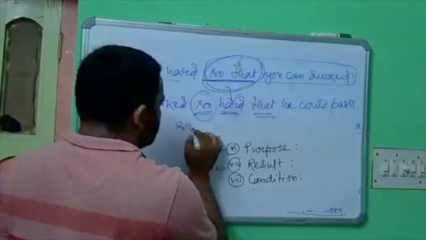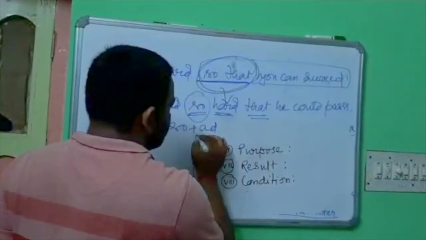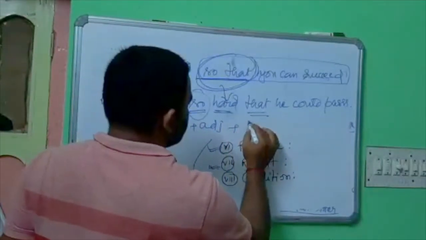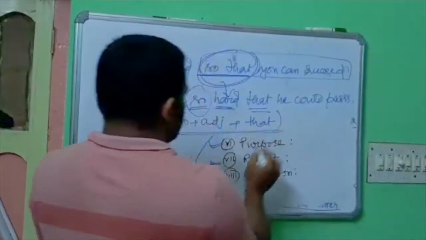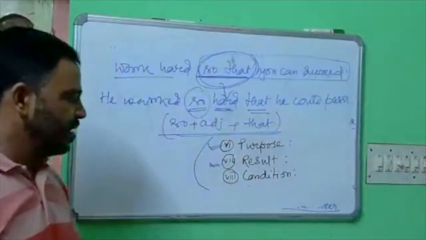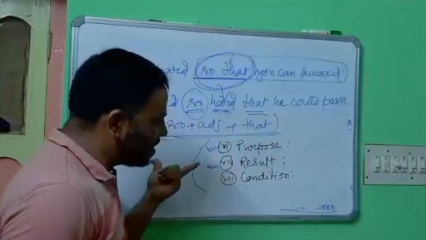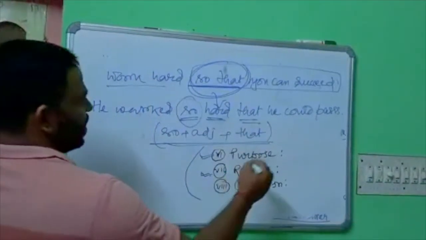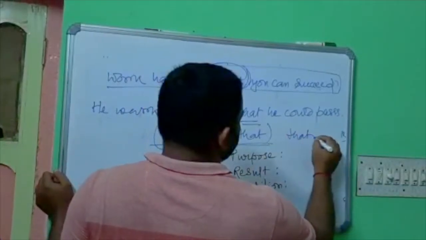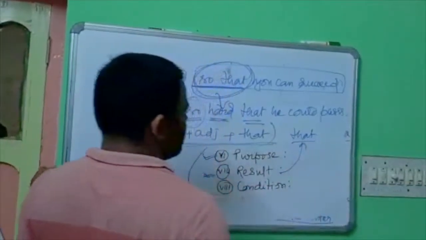That means so, adjective, plus that. Clause of result. Here, this is the clause of result that can be used in such a way. That also can be used in place of clause of result.